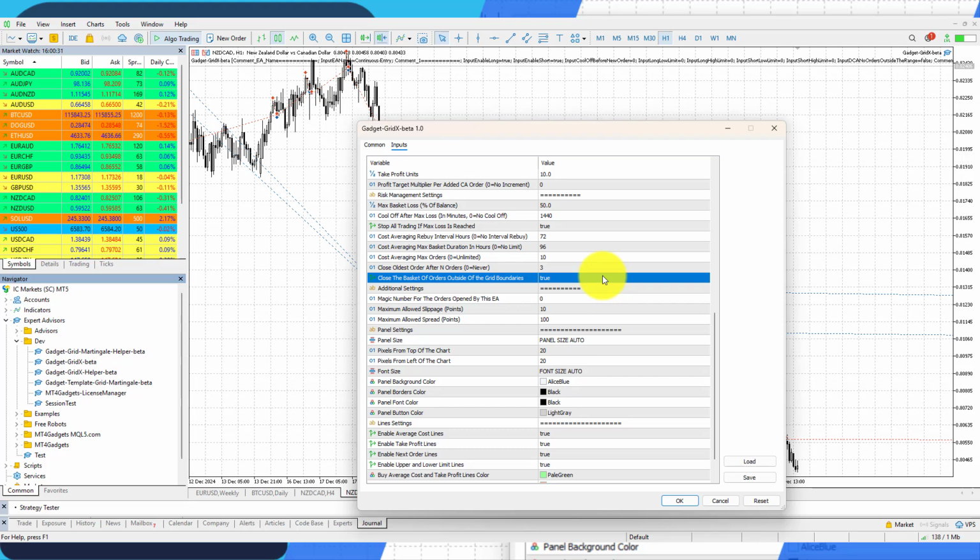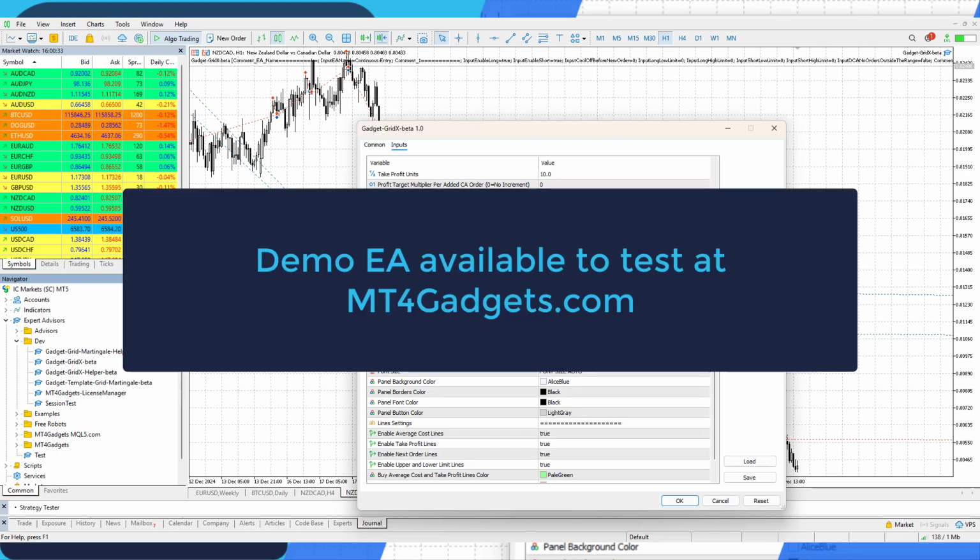There are no right or wrong settings. It is a matter of finding what works for your risk tolerance, account size, the instruments you want to trade, and your individual situation.